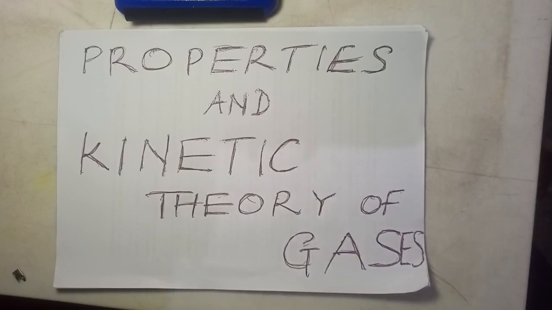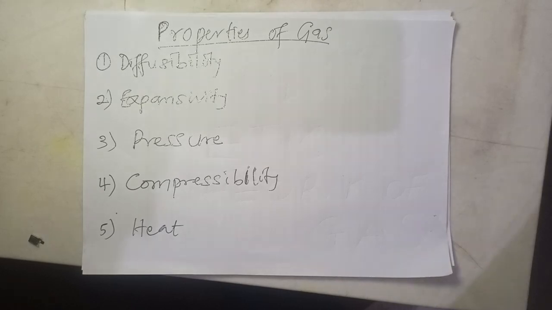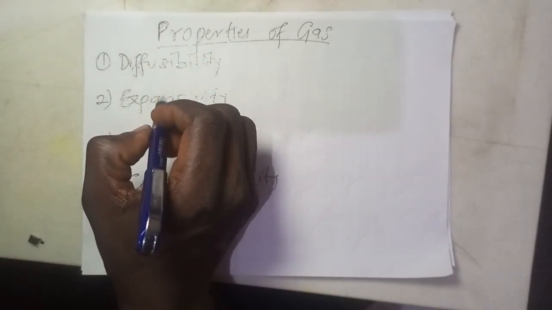Okay, a gas actually obeys Brownian motion, which simply explains the movement of gas molecules in an irregular, haphazard manner. But we are looking at the properties, or simply put, the characteristics of a gas. So looking at the properties of gas, one is diffusibility.